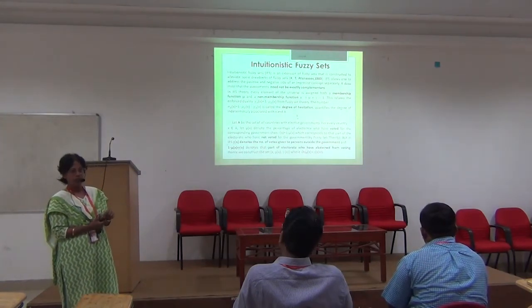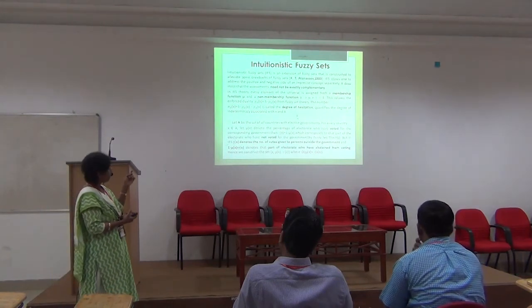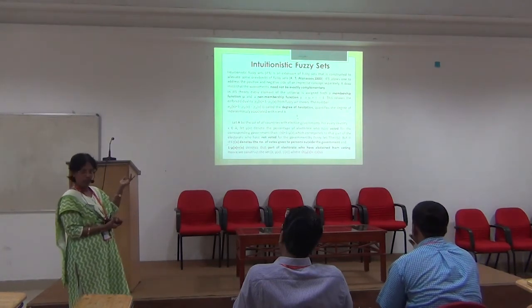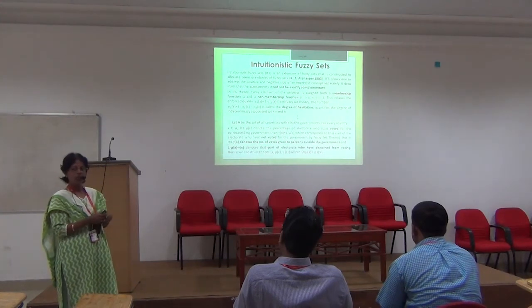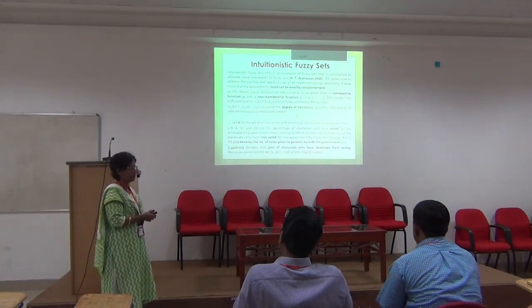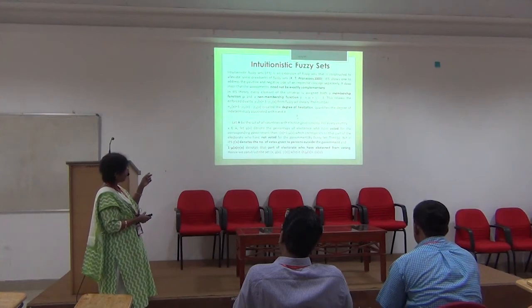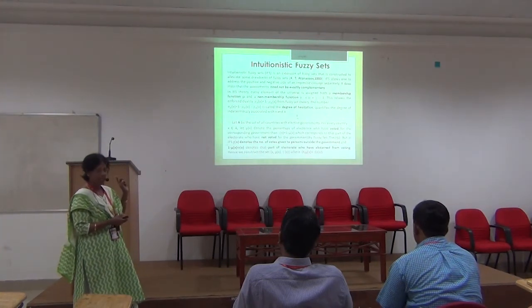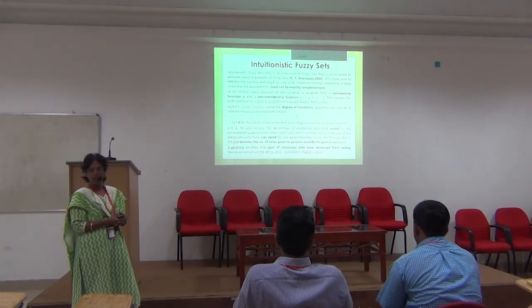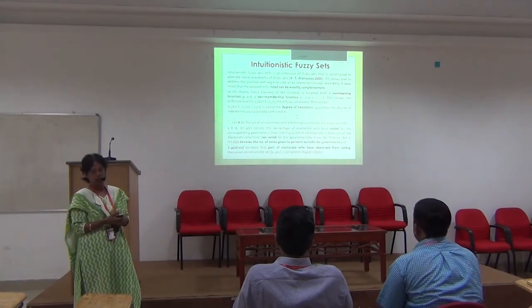But in an intuitionistic fuzzy set, nu may denote the electorate who have voted for a different government, and there is also a hesitation degree, the electorate who have abstained from voting.